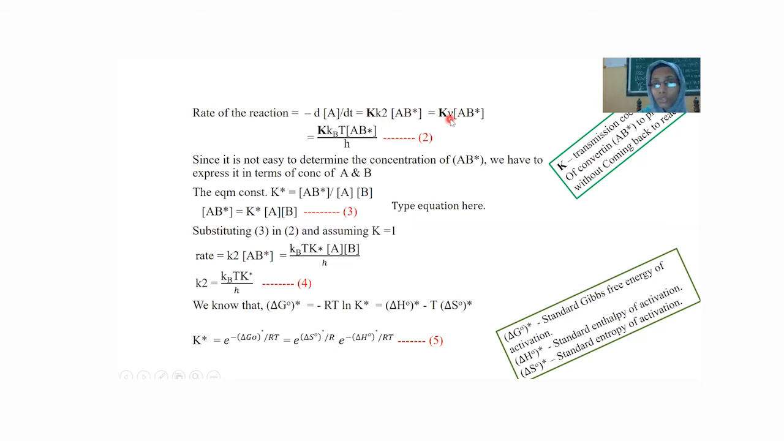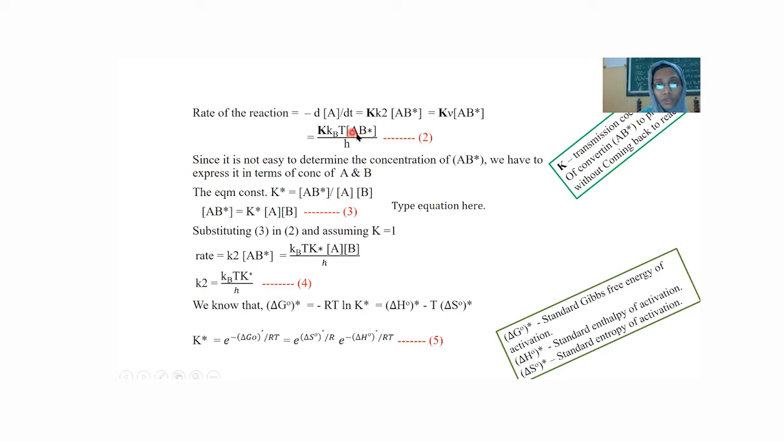We know that K2 is a measure of the frequency of vibration. So K nu into AB star. We know the equation for nu as kBT by h. Then substitute the value of nu, that is the first equation, in this. So we can get K kBT by h into the concentration of AB star.